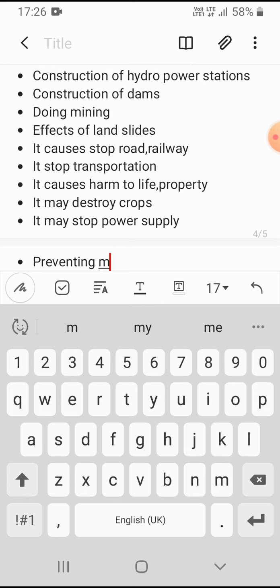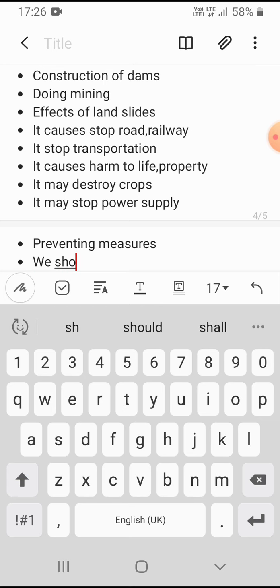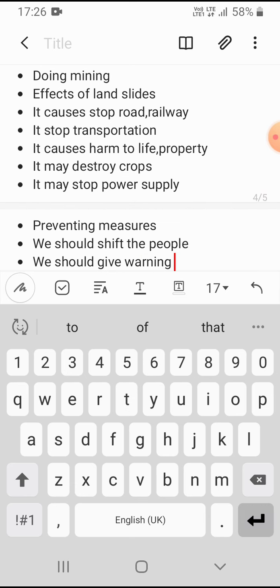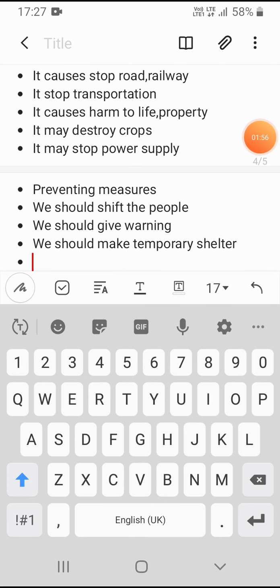And preventing measures. What are the measures to be taken to stop landslides, or what are the measures we should take before landslides? We should shift the people, we should give warning, all things are same. We should make temporary shelter, and we should give them food.